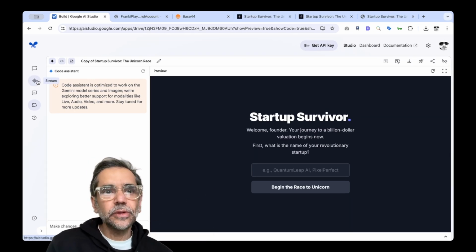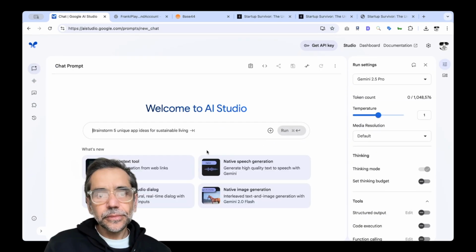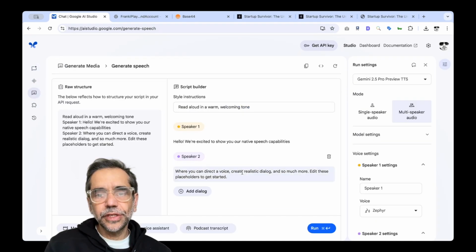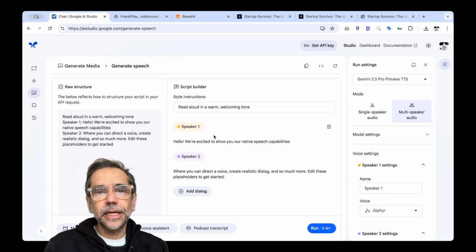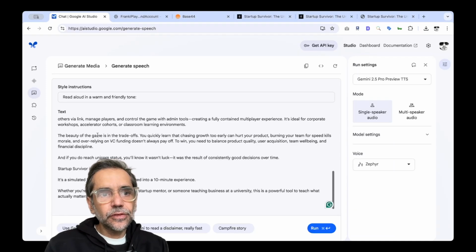You can go back to Google AI Studio. I love this feature where you can actually start creating a podcast. I actually created a transcript for this as well using AI Studio.